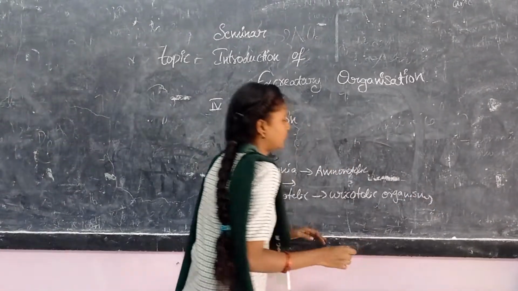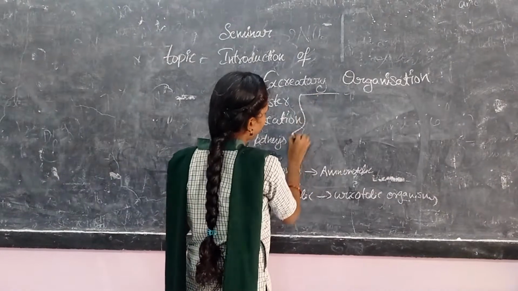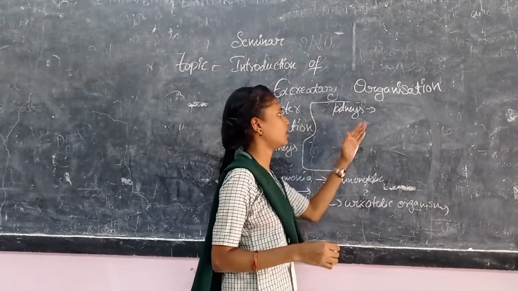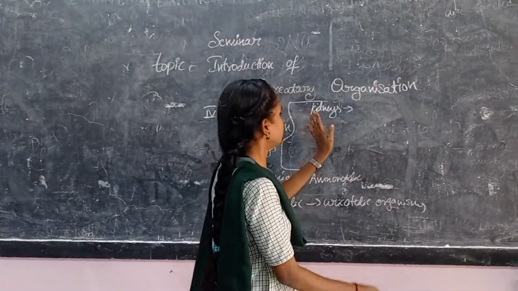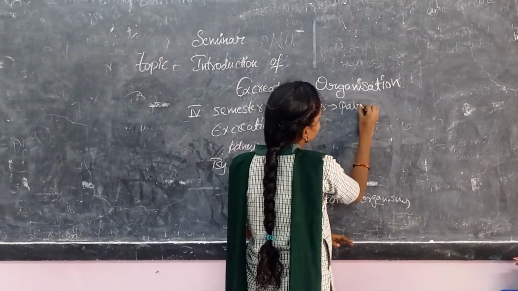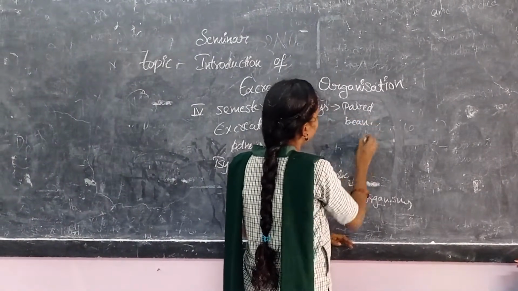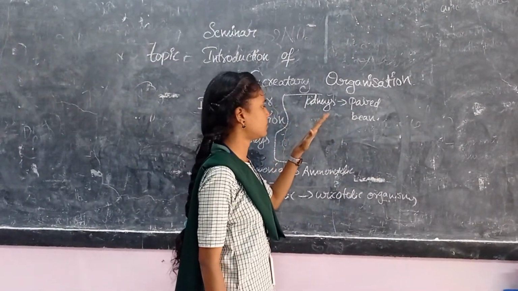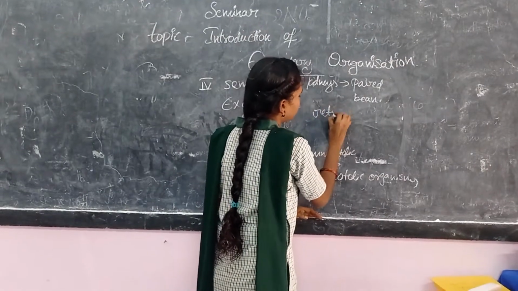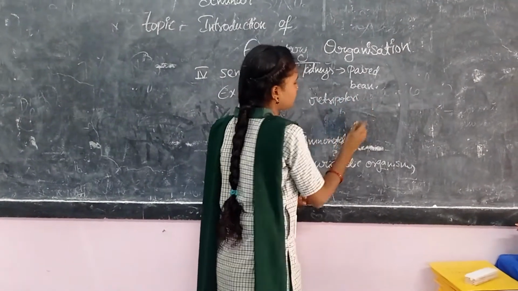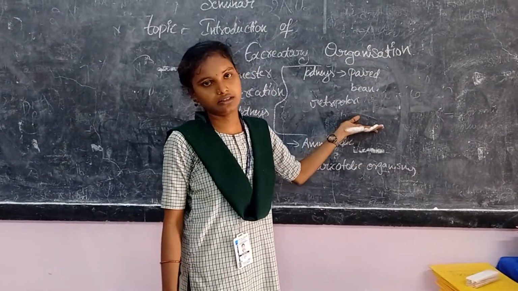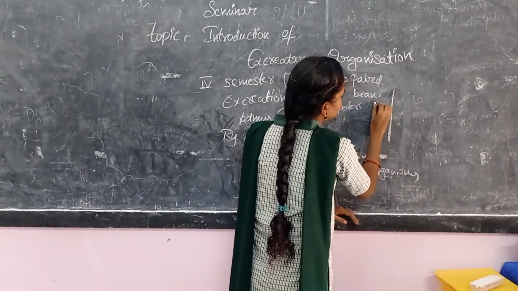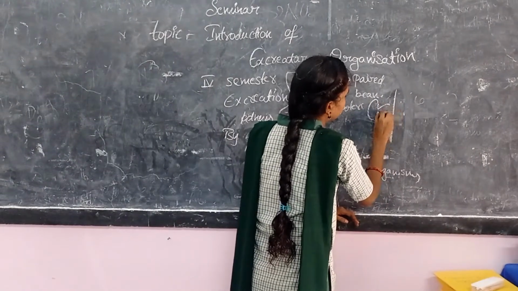And in the human excretory organization, kidneys play a key role in the formation of urea and in sending out the urea. So kidneys are paired in structure, and these are bean-shaped in structure. These are located and formed by the retroperitoneal formation. The term retroperitoneal formation indicates the presence of equal organization on both sides of the kidneys.